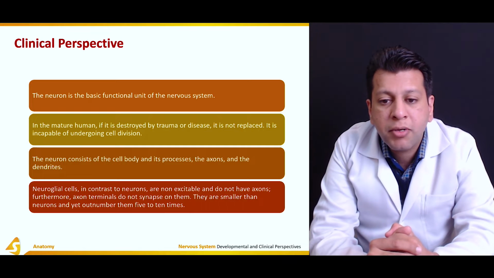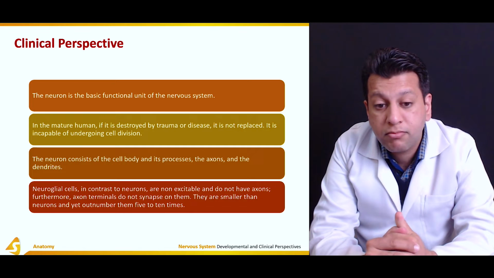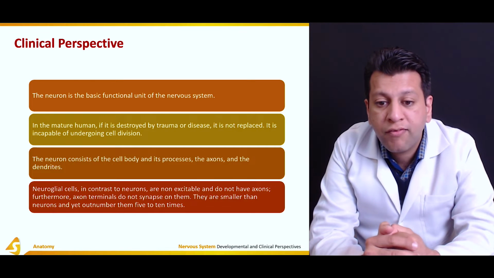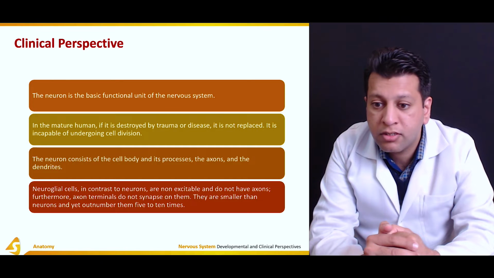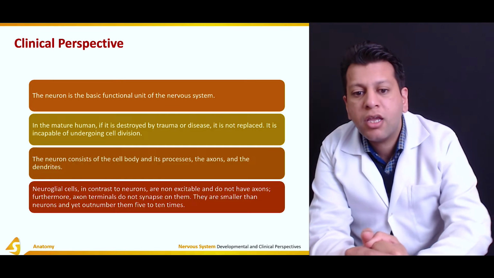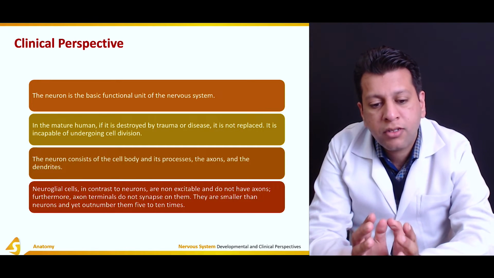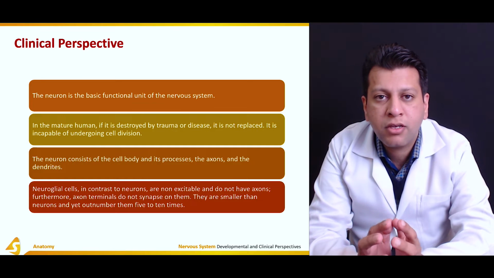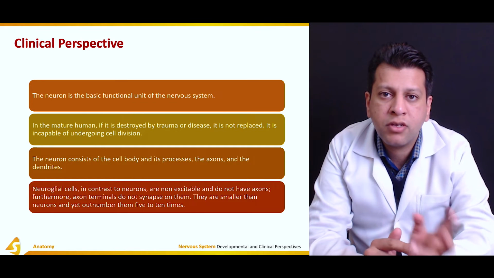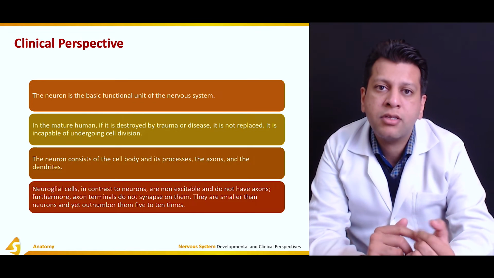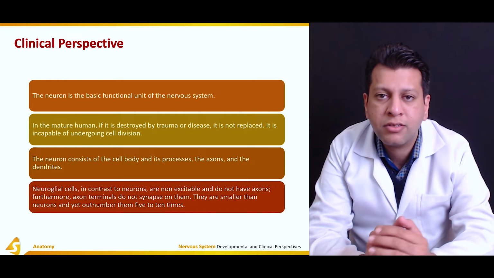A neuron is the basic functional unit of the nervous system. In a mature human, if it is destroyed by trauma or disease, it is not replaced. It is incapable of undergoing cell division. In the cell cycle, there are different phases, for example the G1 phase, the G2 phase, and then metaphase, anaphase and telophase.